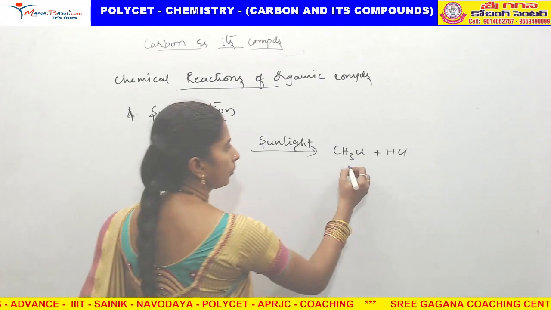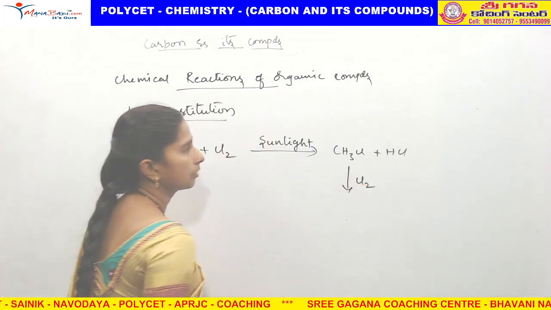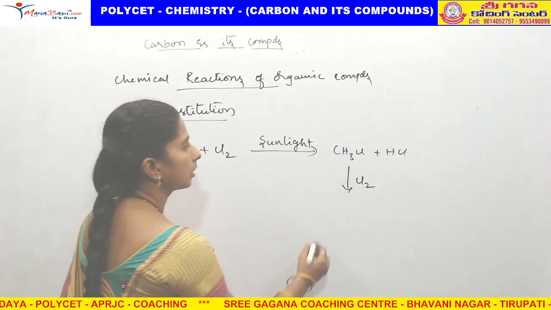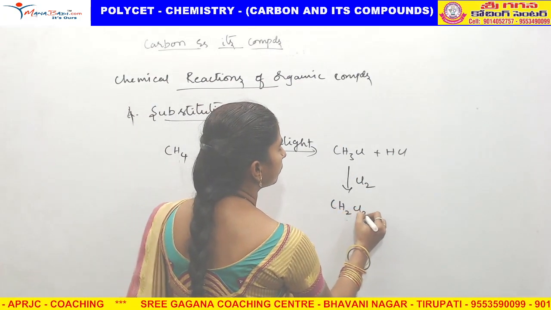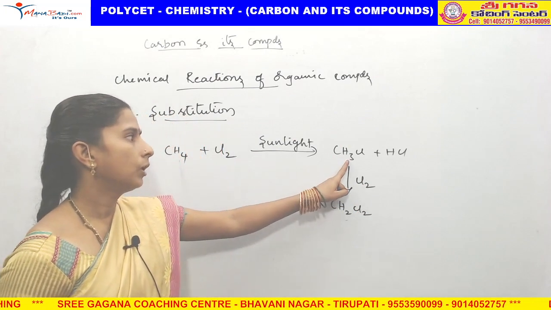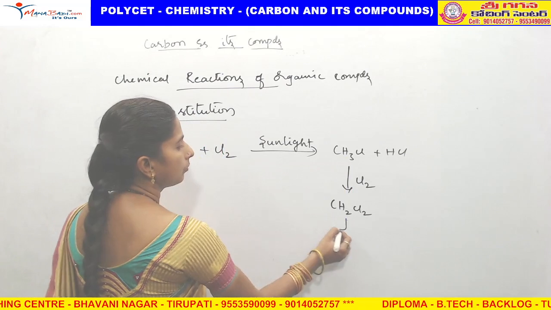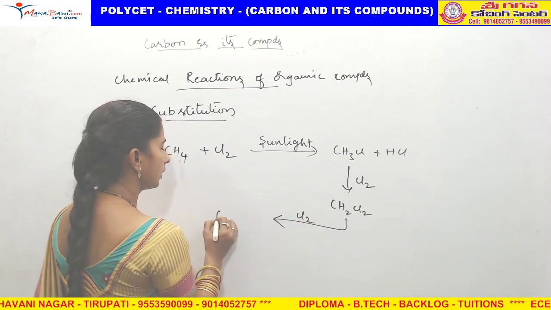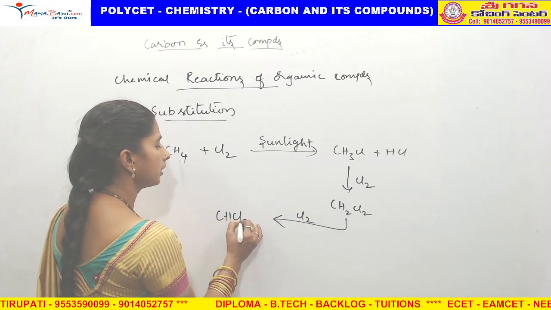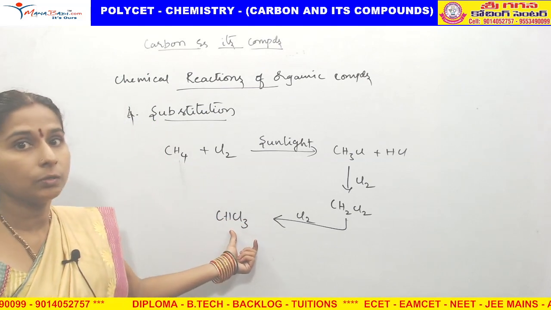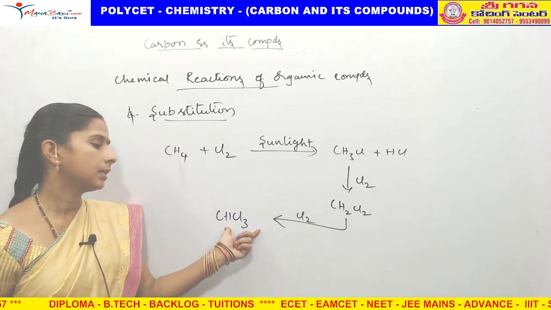If you add one more chlorine to this, we get CH2Cl2. What happened here? One more hydrogen is replaced by chlorine. Again, if you add chlorine to this, you will get CHCl3. This is chloroform, which we use for anesthesia.